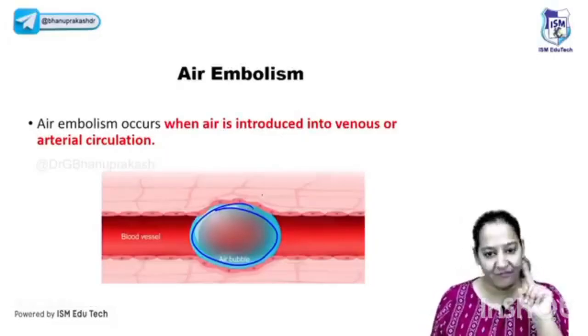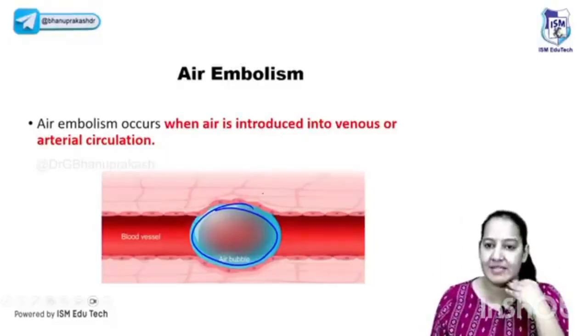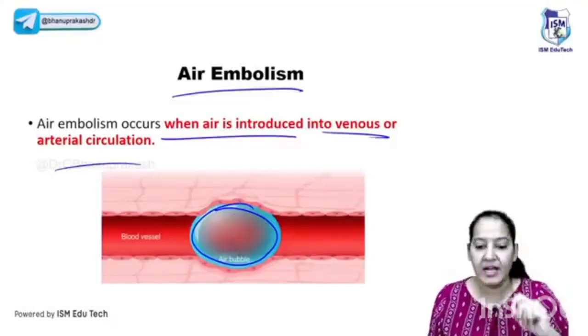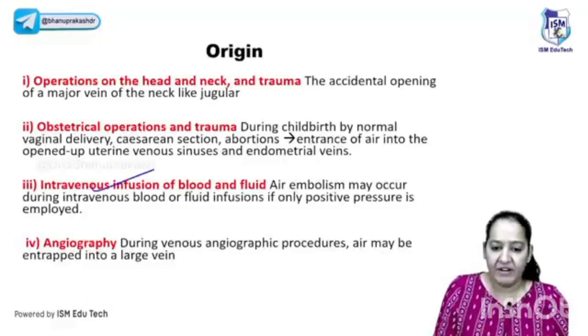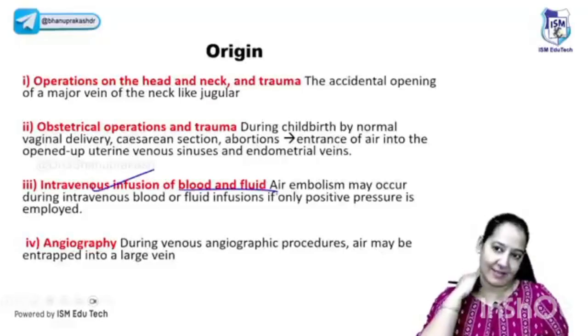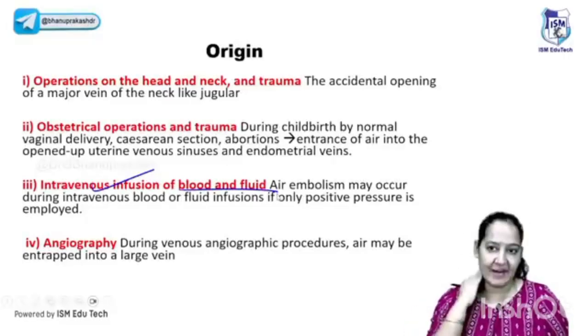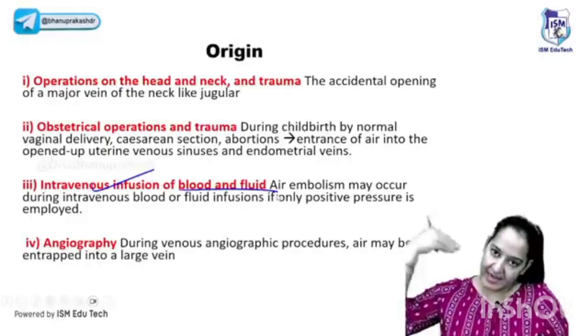That can be one of the causes, but not very common, because most of the time we take the air out. But sometimes it can lead to air embolism, where air is introduced into the vein or the artery. Say yes, this can be one of the causes: direct injection, IV infusion. Or a second cause: suppose you are a head and neck surgeon, operating on your patient in the head and neck area, and by mistake you cut the jugular vein or any major vein in the neck. What will happen? The air present in the environment during surgery can enter inside the vein.